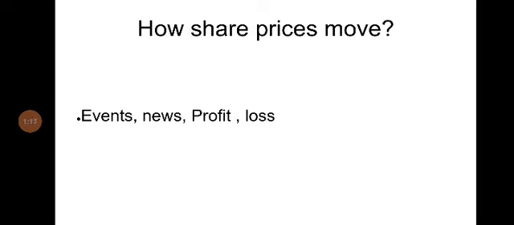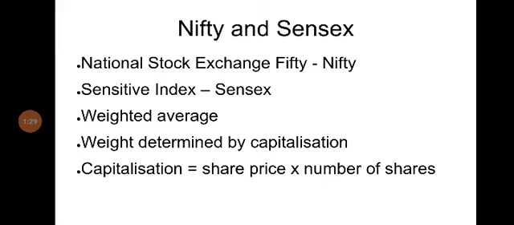There can be global events that lead to variations in share prices. There can be national events or company specific events which lead to fluctuations, up and down movements in the prices of shares. Now we'll explain two concepts, Nifty and Sensex. You might have heard about these terms. These are very popular terms that we regularly come across in the media.